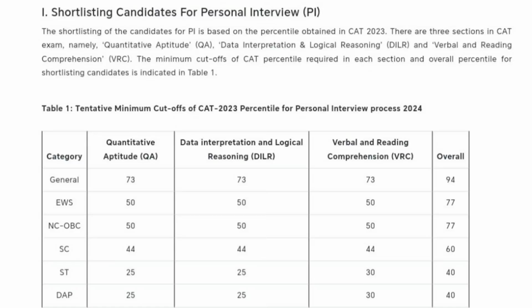73 percentile in all the three sections for the general category and overall it is 94 percentile in your CAT entrance examination. For EWS and NCOBC, it is 50 percentile in all the three sections and 77 percentile with your CAT entrance examination. For SC category, it is 44 percentile in all the three sections and 60 percentile with your CAT entrance examination. For ST and DAP, it is 25 percentile in quantitative ability and DILR, 30 percentile in the VRC, and overall it is 40 percentile in your CAT entrance examination.